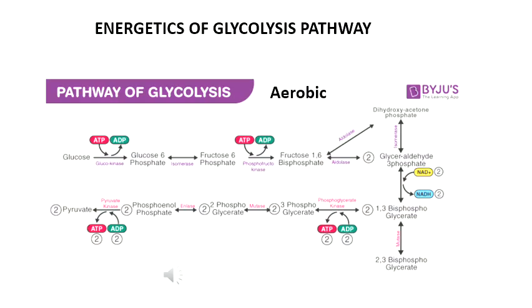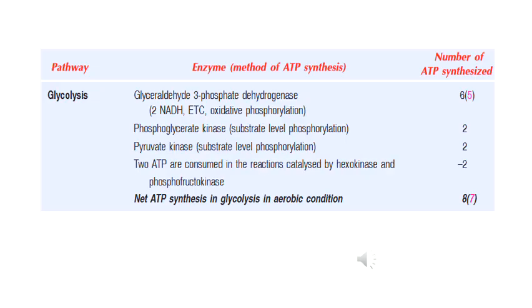In that 9 ATP, 1 ATP is utilized in the first step and another ATP is utilized in the third step. So 2 ATPs are utilized in first and third step. So 9 minus 2, that means 7 ATPs. So in aerobic glycolysis pathway, the total number of ATP produced is 7 ATPs. So this is the number of ATPs synthesized in aerobic glycolysis pathway.